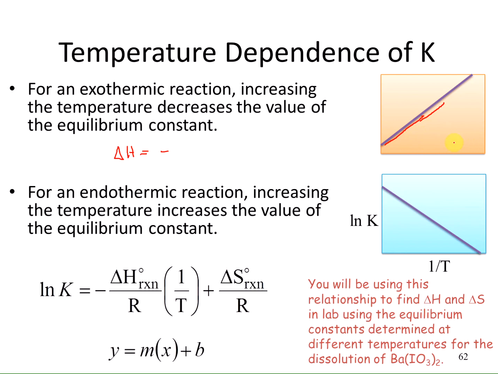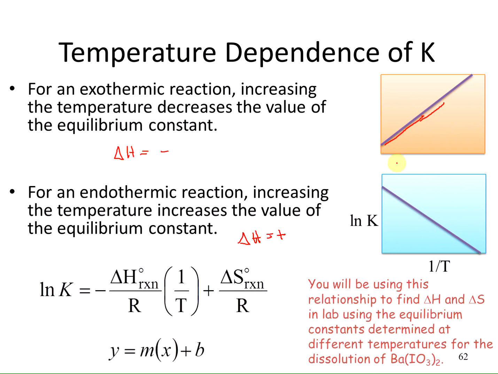So the slope of the line should be positive. Whereas with an endothermic reaction, remember, delta H is positive. So if the delta H is positive, positive times a negative, you should get a negative slope when you plot the ln of K versus inverse temperature.